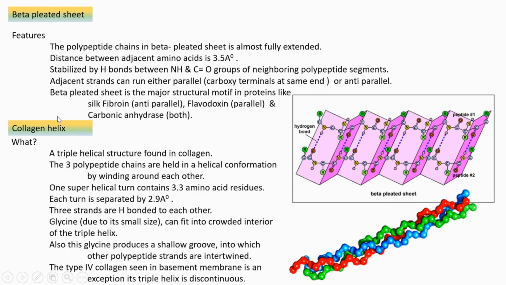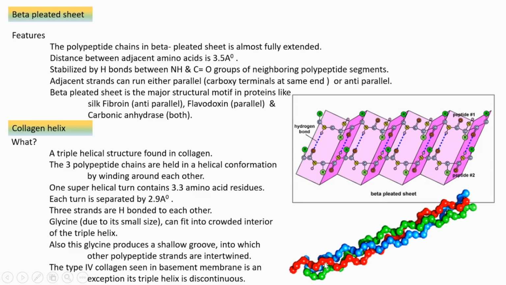Then as a case study, we need to study the collagen helix. I think this topic you have studied in some other portion, taken as part of your seminars. Anyway, I am just mentioning it is the collagen helix. What is it? It is a triple helix. Three polypeptide chains, red one, blue one and green one, are held in a helical conformation by winding around each other.